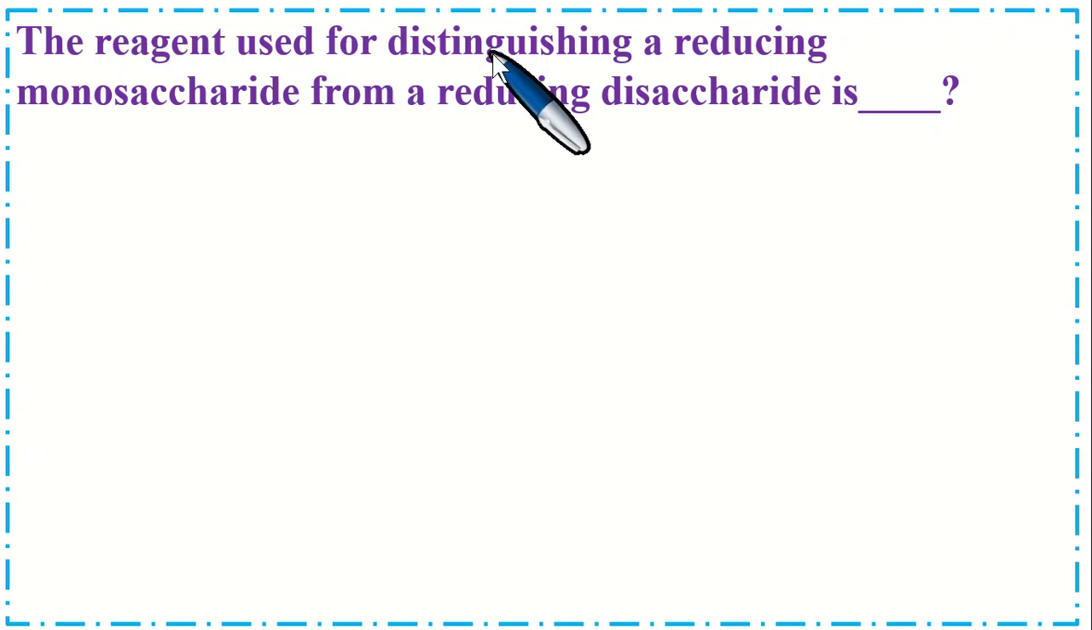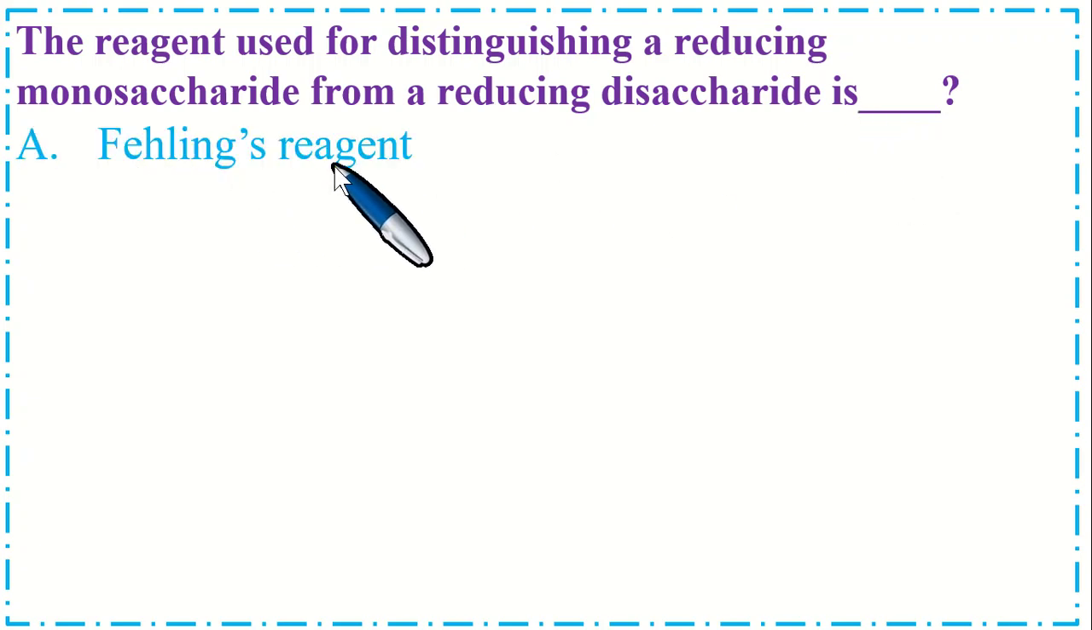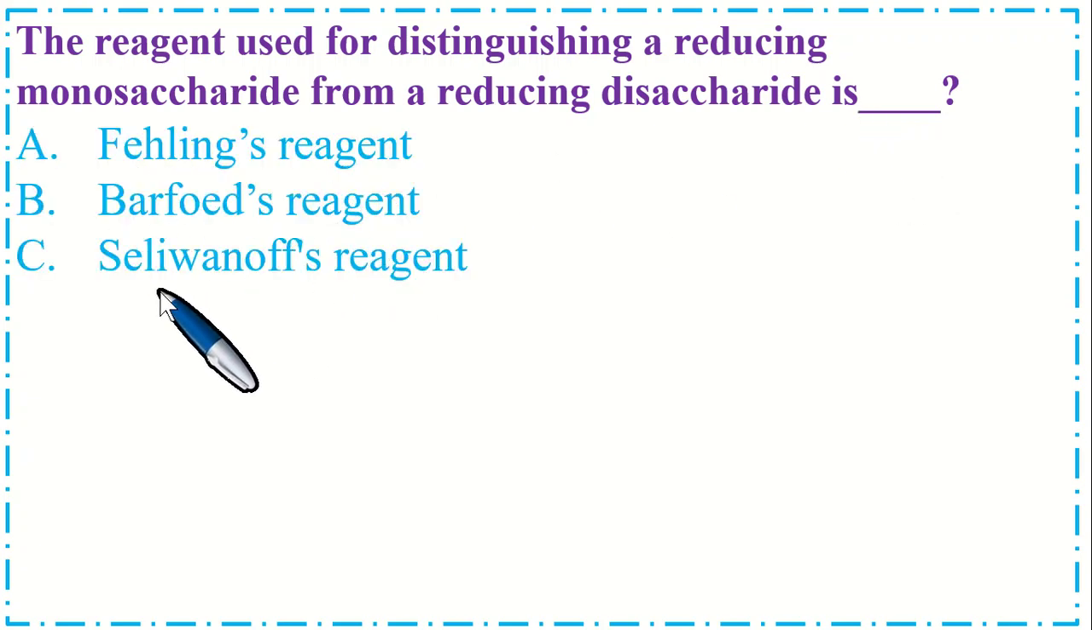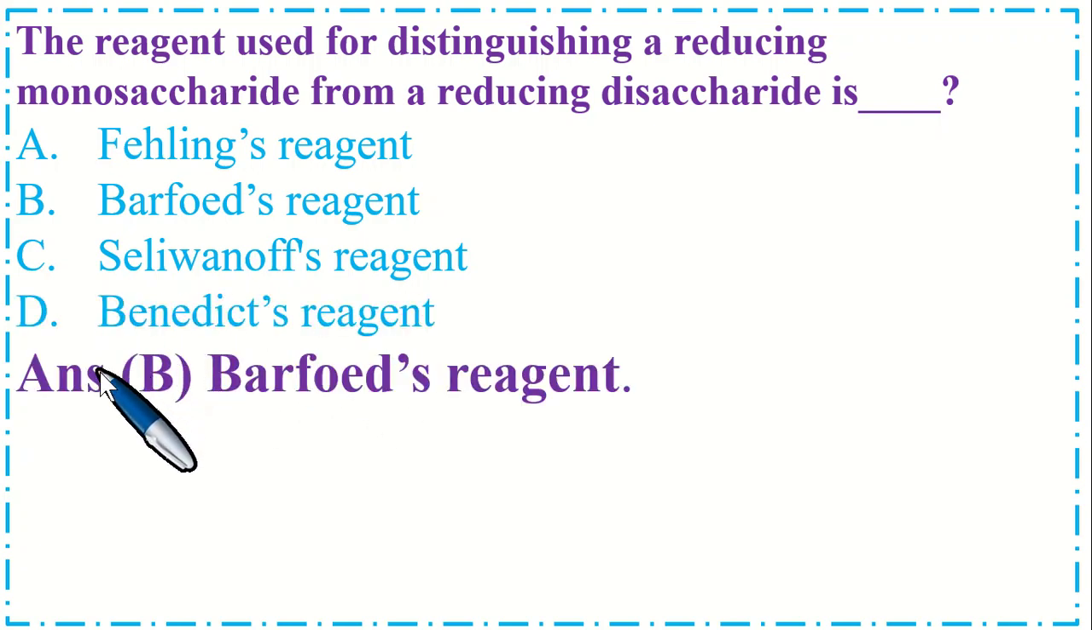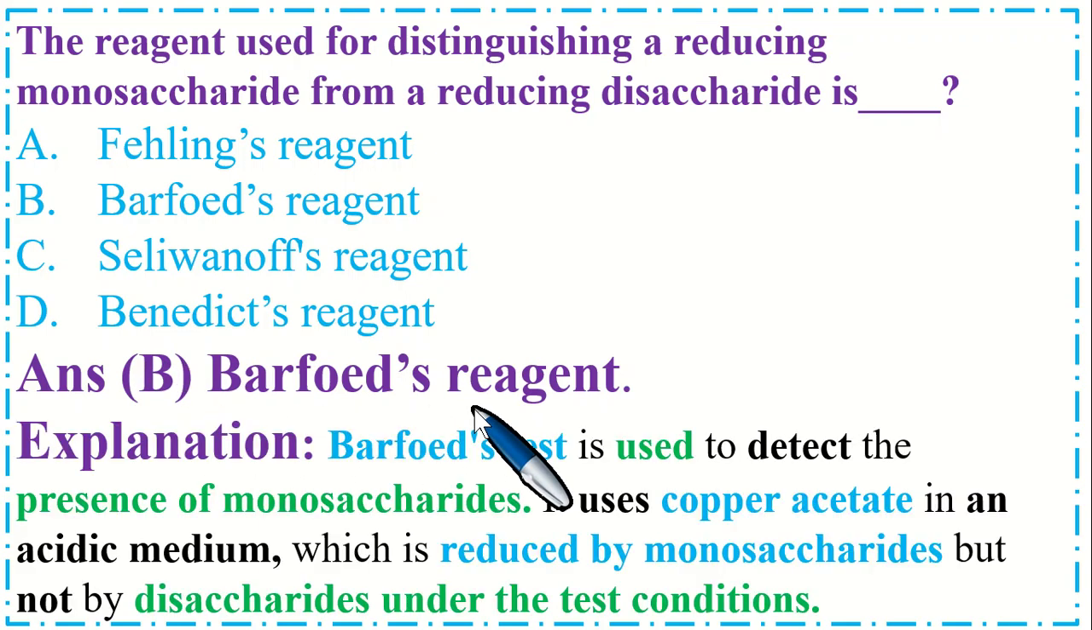The reagent used for distinguishing a reducing monosaccharide from a reducing disaccharide is dash. Option A, Fehling's reagent, B, Barfoed's reagent, C, Seliwanoff's reagent, and option D, Benedict's reagent. So the correct option is B, Barfoed's reagent. Barfoed test is used to detect the presence of monosaccharides. It uses copper acetate in acidic medium, which is reduced by monosaccharides but not by disaccharides under the test conditions.